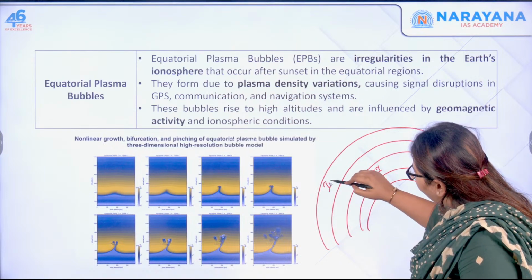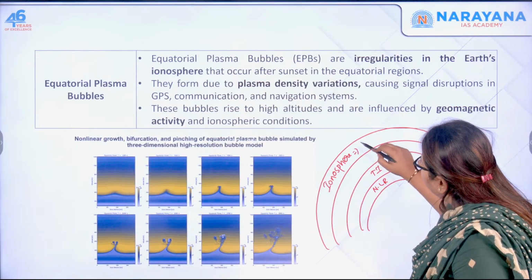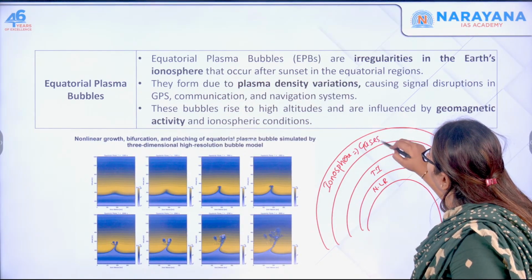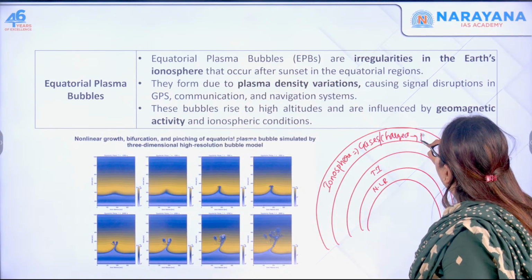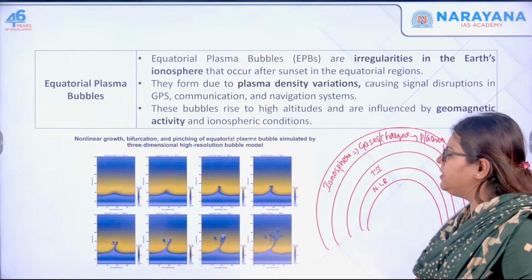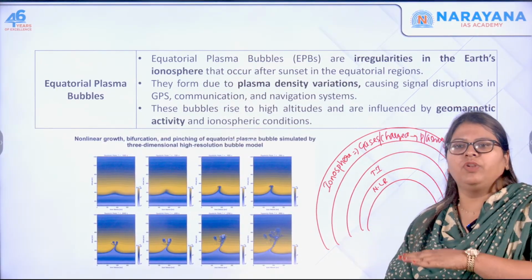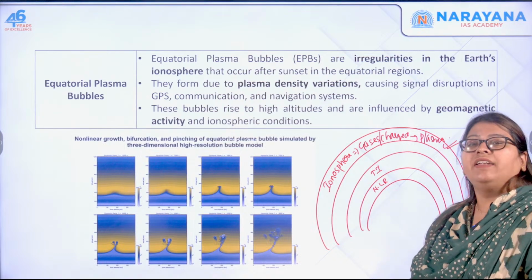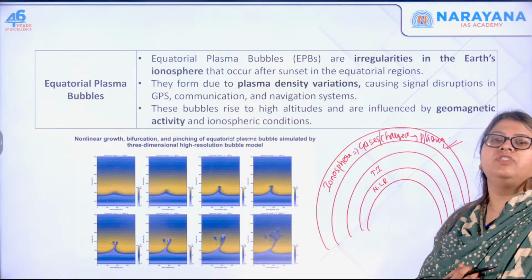So this ionosphere is characterized by what? Gases, or the charged ions, which is also called as what? Plasma. Okay, so what happens specifically after sunset over the equatorial region, there is unevenness in the concentration of this plasma or the charged ions.